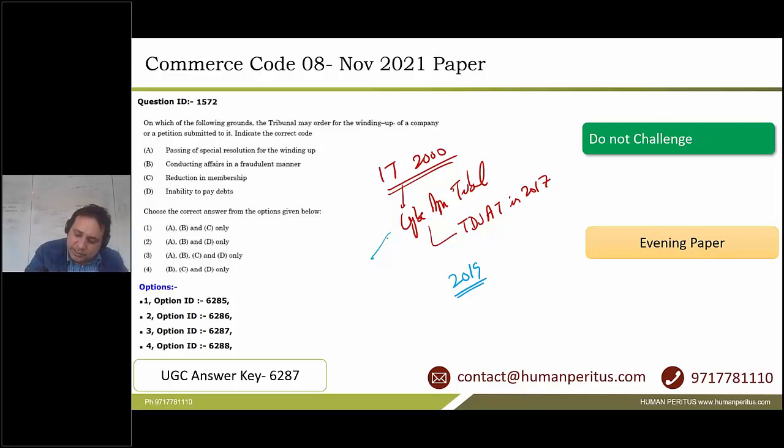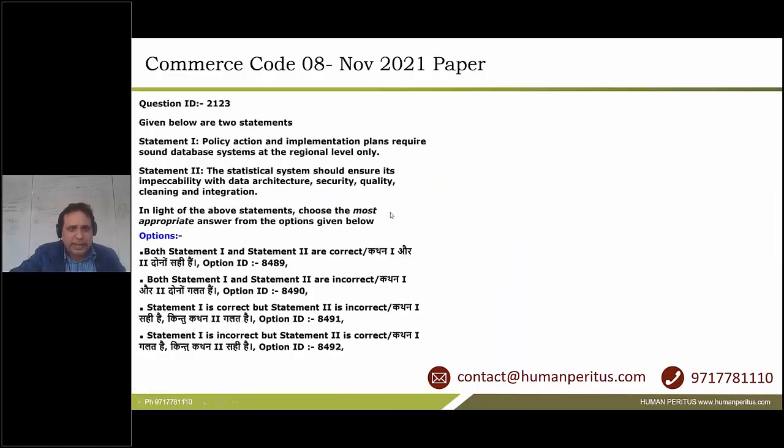This was about the Cyber Appellate Tribunal, which was already merged and no longer there. Still, this question was there. People challenged it. NTA did not accept it. We know it very well. NTA will not correct this question, so there is no need of challenging it. Although these provisions are true in the new act as well, they have been copy pasted from the original 1956 act. So do not challenge this one. Next one.